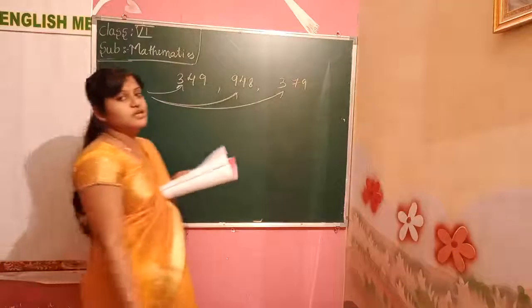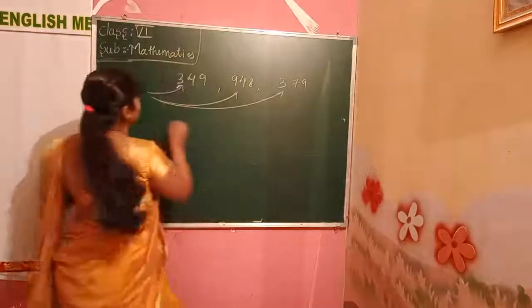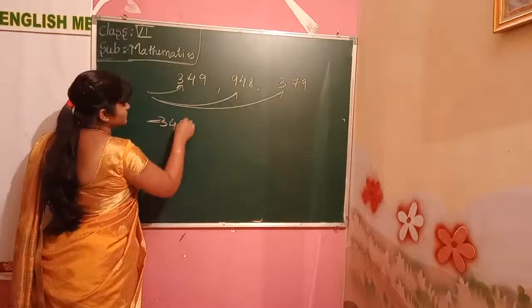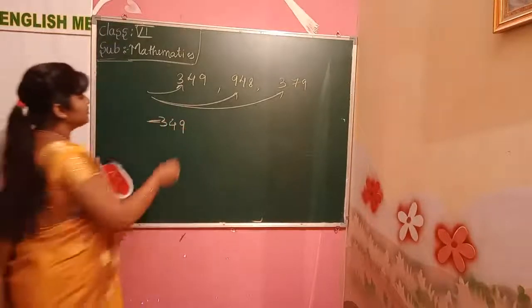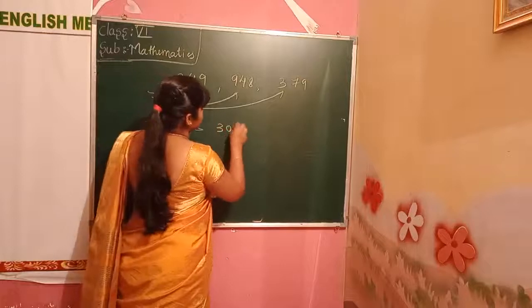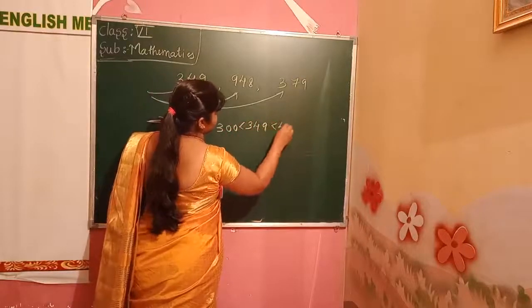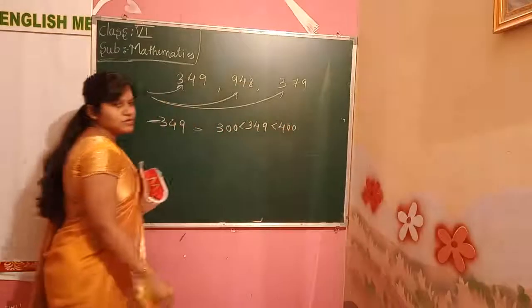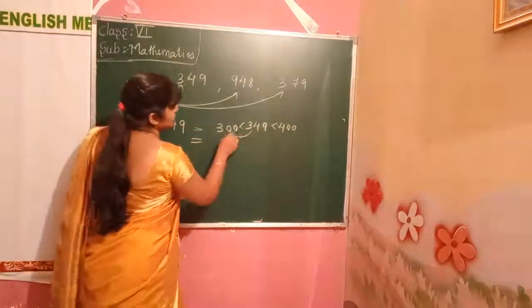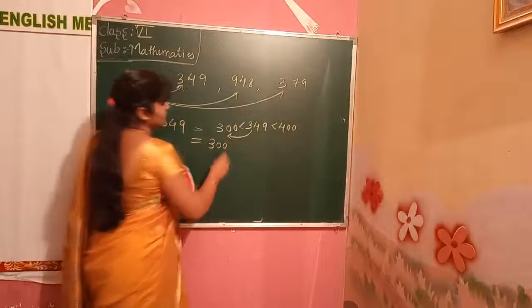So what we have to do, children? We have to first round off. So round off 349 first. 349 comes in between 300 and 400. So it is nearer to 300. So it rounds off to 300.